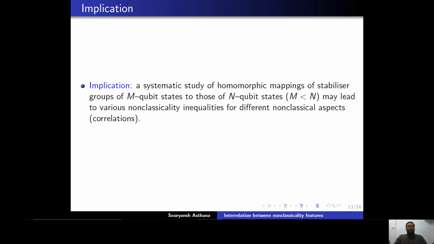So the implication of this is that a systematic study of homomorphic mappings of stabilizer groups of m qubit states to those of n qubit states, where m is less than n, may lead to various non-classicality inequalities for different non-classical aspects. So this is the point, that we will do a systematic study of homomorphic mappings of stabilizer groups of m qubit states to those of n qubit states.